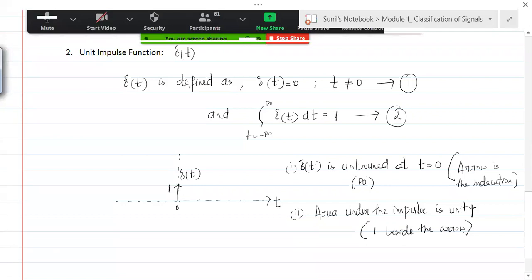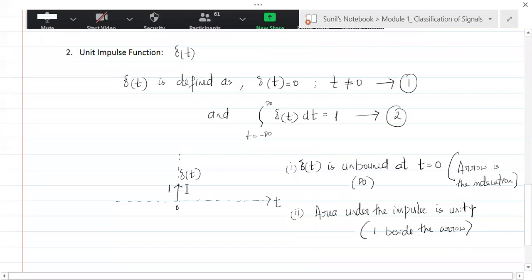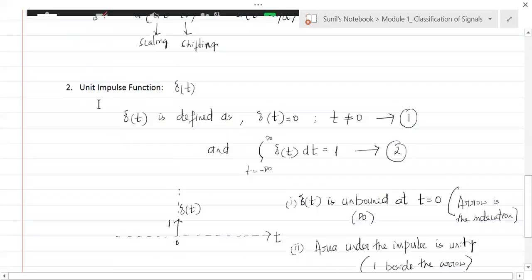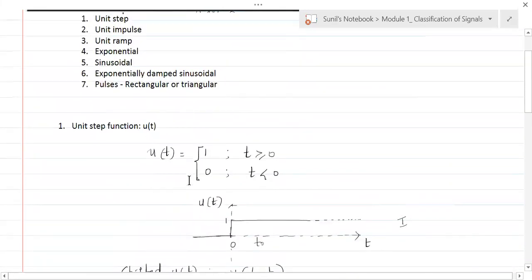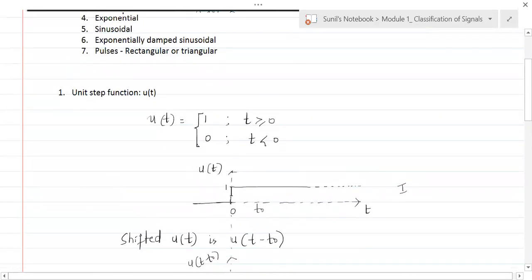Understand that? So this is how the area is going to be unity, because of which it is called the unit impulse function. Mind you, why is it called the unit step function? Because from t equal to 0 to t equal to infinity, the value of u of t is 1. That's why it is called unit.